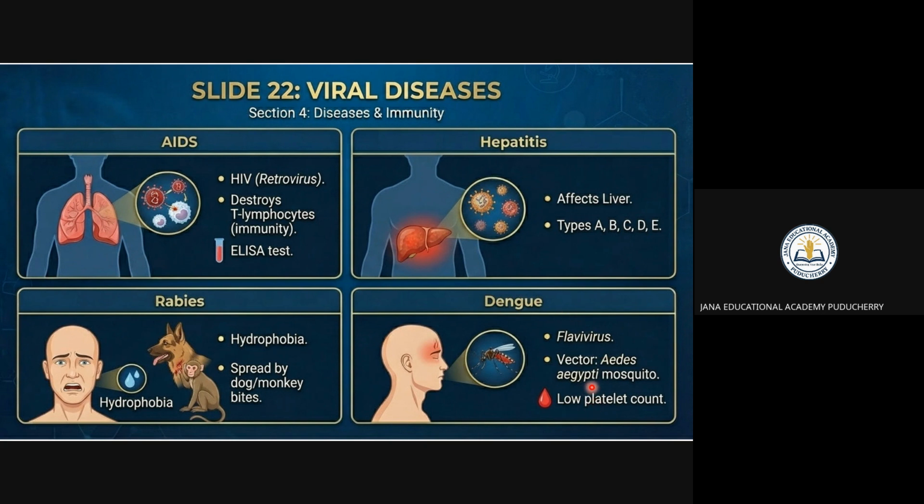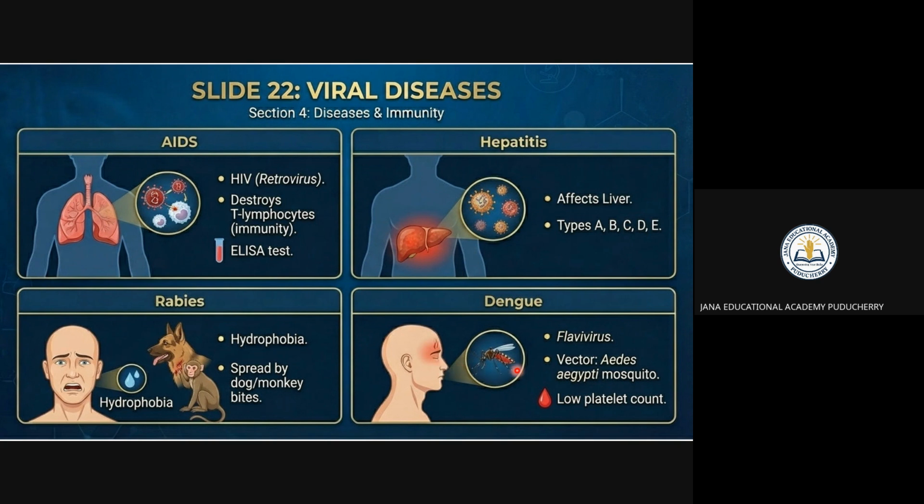You see the dengue. I already told you immediately your platelet count is going to be lowered. What is the other name of platelets? We discussed. What is the other name of platelets? Okay, you see that one. The other name of platelets is thrombocytes. The vector is the Aedes mosquito. The mosquito that creates dengue is nothing but the Aedes mosquito only. So low platelet count is going to happen, right?